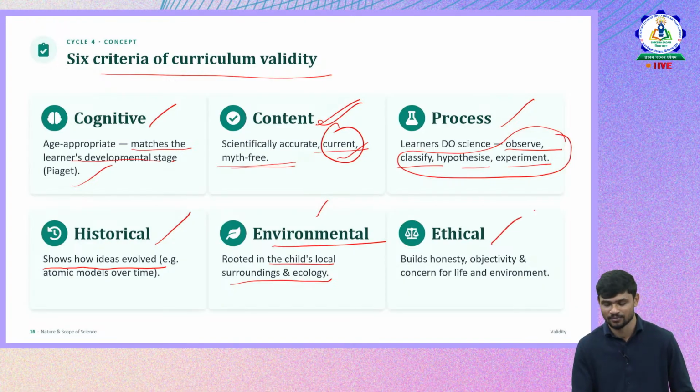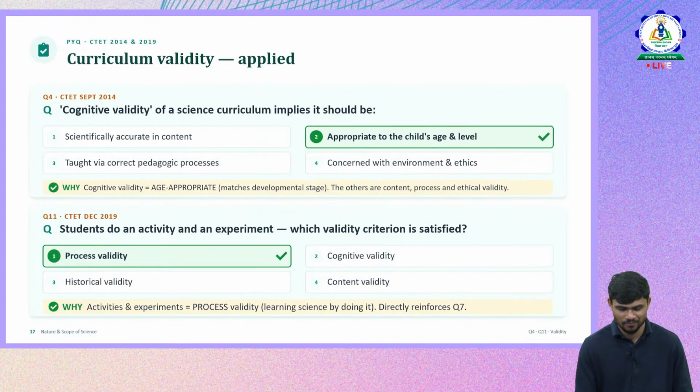Then ethical validity. How ethical validity? It should be able to build honesty, objectivity, and concern for life and environment. Science talks about everything, the whole living world and the non-living world also. So it should be able to develop some ethical values, like honesty, objectivity, very specific to science, and concern for life and the environment. So these are six different validities that a science curriculum should have. So the questions are based on the validity now, the six curriculum validities of science.